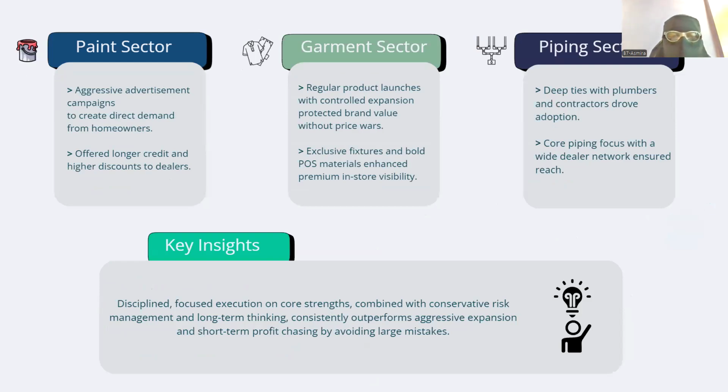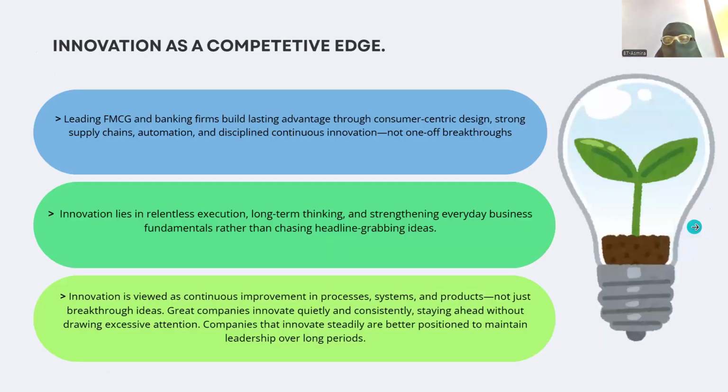In this slide, we can see different sectors of business strategy. First, we have the paint sector. They focused on aggressive advertisement and dealer support. For example, Asian Paints used heavy advertisement and strong dealer relationships. Then we have the garment sector. They avoid price wars and protect brand value. For example, Page Industries focused on premium positioning and in-store visibility. Then we have the piping sector. They have deep ties with plumbers and a core piping focus with a wide dealer network. The key insight is that discipline, focus on core strength and long-term thinking outperform aggressive expansion by avoiding large mistakes. Next slide.